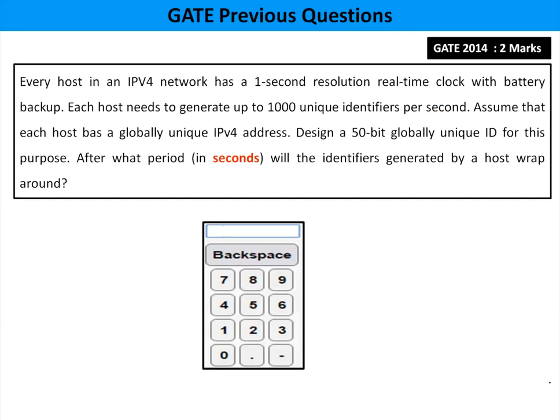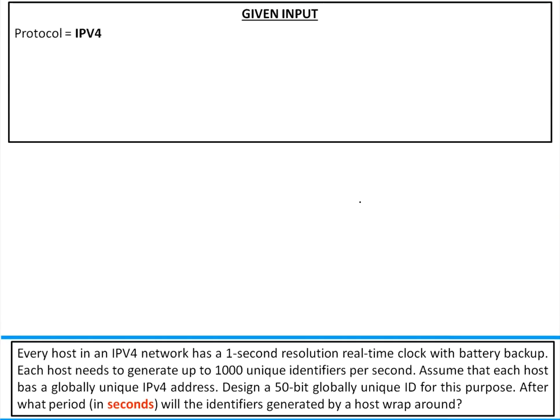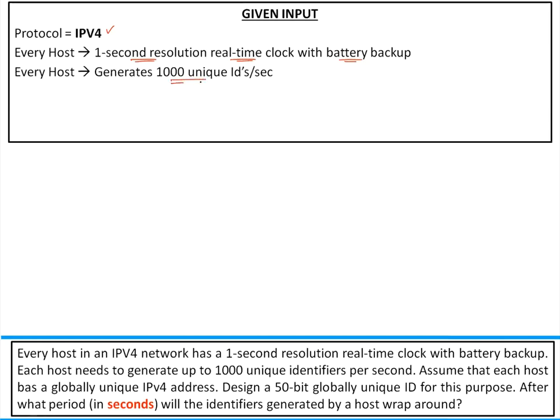Now, continue with the next question. This was given in GATE 2014 for 2 marks. Please read the question. It's a different model of question and you'll be seeing this for the first time, so please try to put in the effort. Let's continue. What is given? Protocol is IPv4. Every host has a 1 second real-time clock with battery backup, that means the host will do its job even if power goes off. Every host generates 1000 unique identifiers per second.